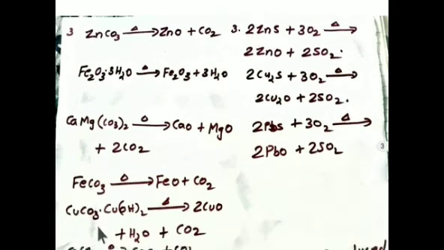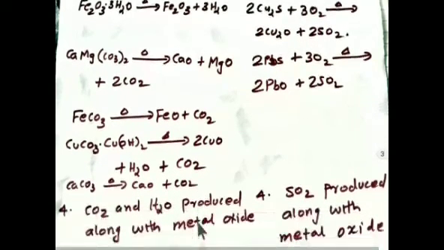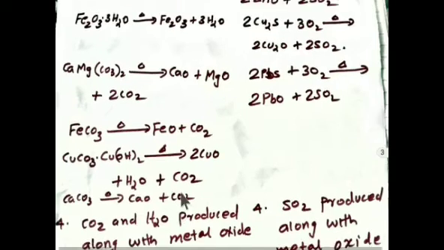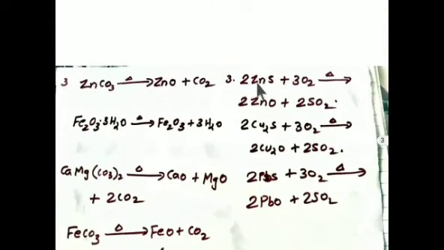Next one, FeCO3, this is siderite. After heating, oxide of iron plus carbon dioxide. Next one, malachite, CuCO3·Cu(OH)2, ore of copper. We will get oxide of copper plus water plus carbon dioxide. Then next one, calcite, CaCO3. Then we will get CaO plus CO2. This is the calcination process. But in the case of roasting, we will select sulfide ore.